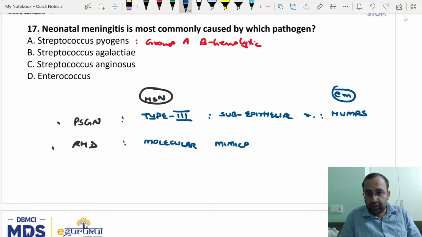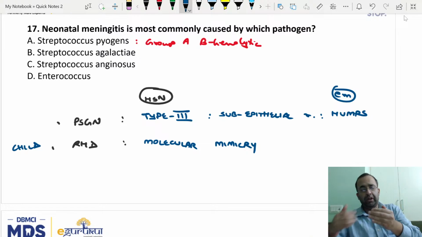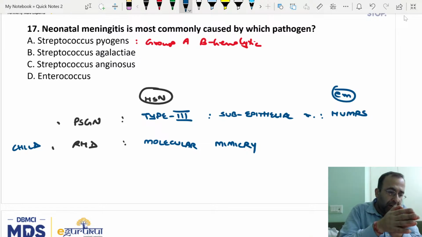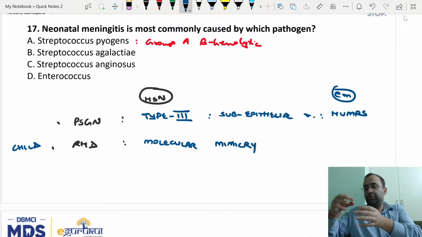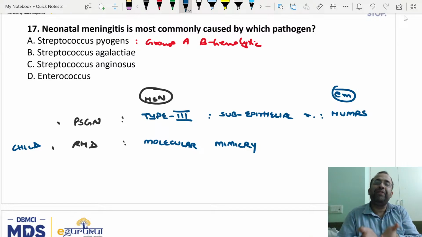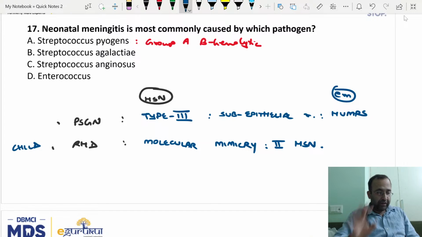Whenever RHD is seen in children, the child developed group A beta hemolytic streptococcal infection and his body produced antibodies against it. These antibodies cross reacted with host antigens. So the girl was angry about something but took out the anger on something else. Antibody mediated hypersensitivity, type 2, molecular mimicry. We know this very well.